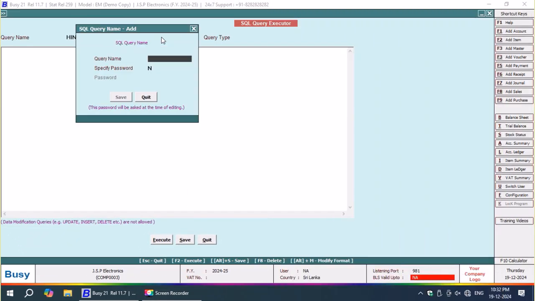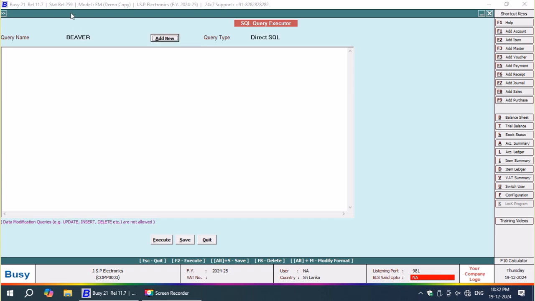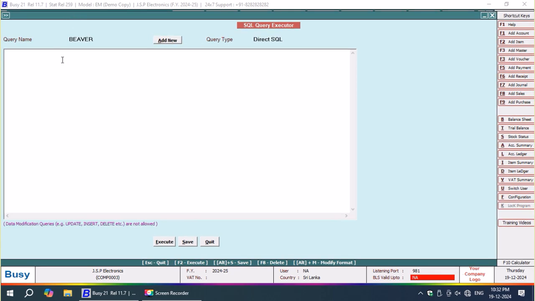Now here in the parts I'm going to add a new query by name Beaver. Beaver is the name of a truck by Ashok Leyland. So whatever the query, whatever the name you want to give, you can give.